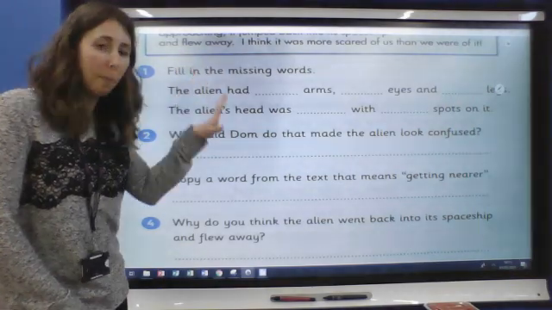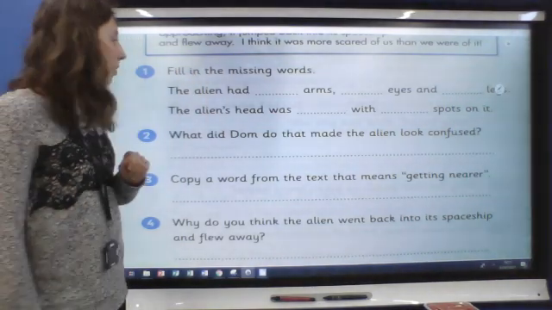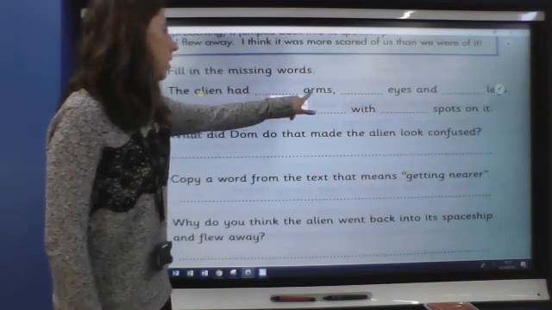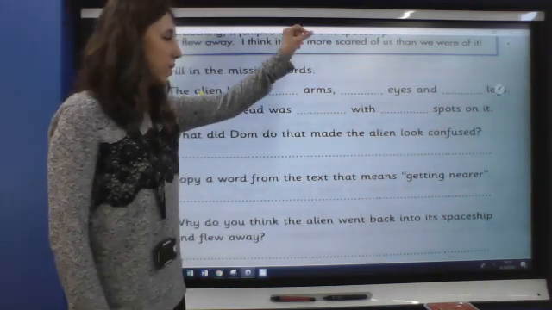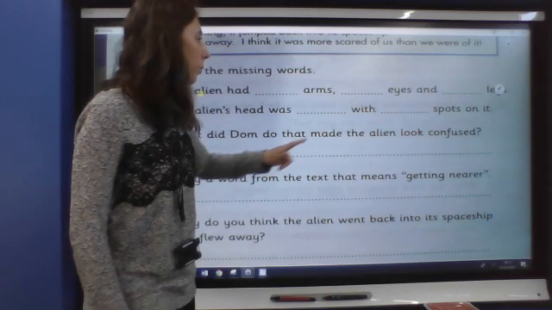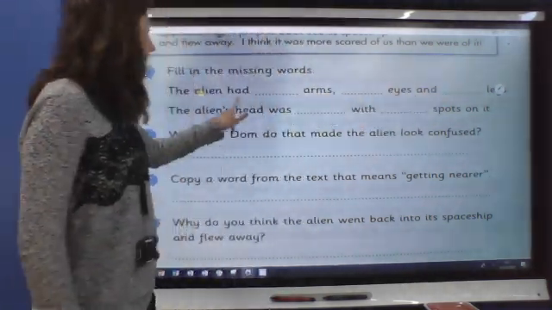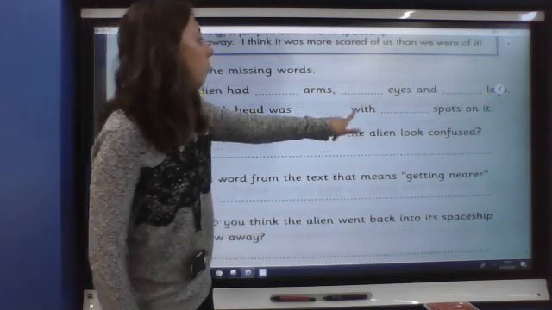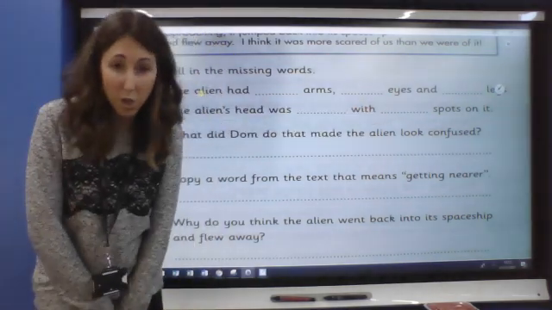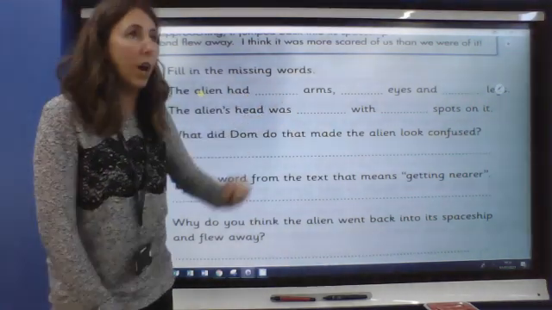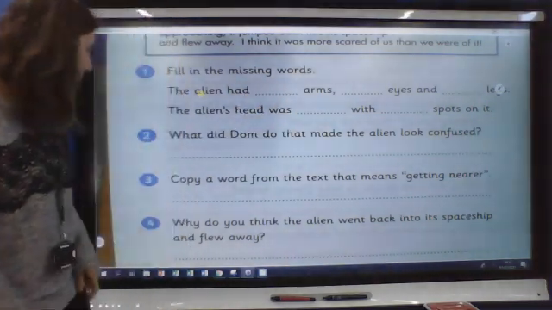So you need to copy the right words in the right space. So the alien had something arms, so you'll need to find where it says the word arms, copy the missing word, something eyes and something legs. The alien's head was something with something spots on it. So you are retrieving the information from the text by writing the right word on the line.